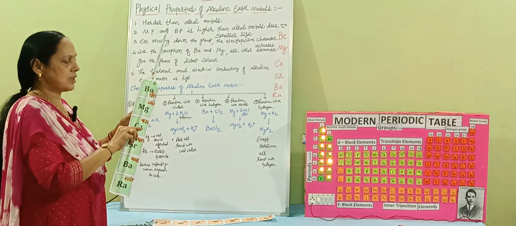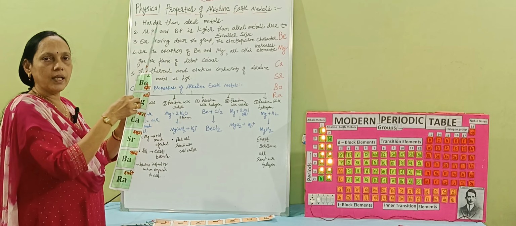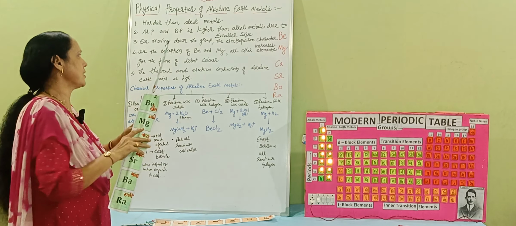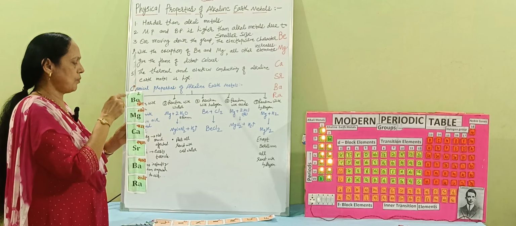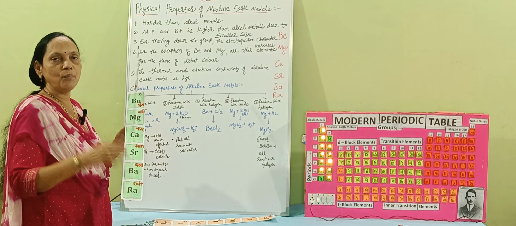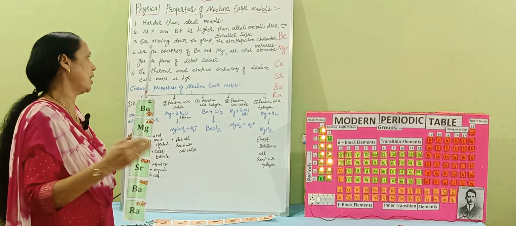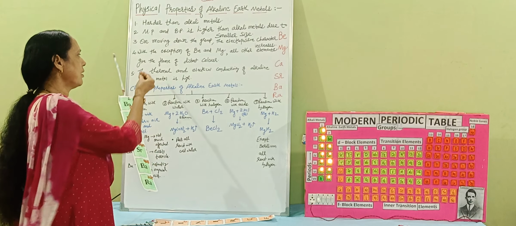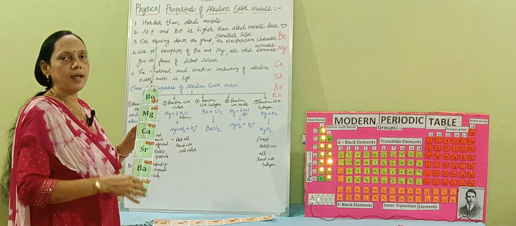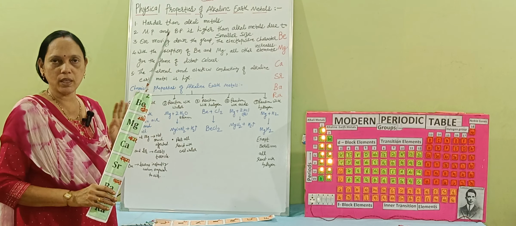Third point, when we move down in a group, our electropositive character increases. Fourth point, except beryllium and magnesium, all these elements give a distinct, special color. And fifth point, the thermal conductivity is very high as well as the electrical conductivity is very high.